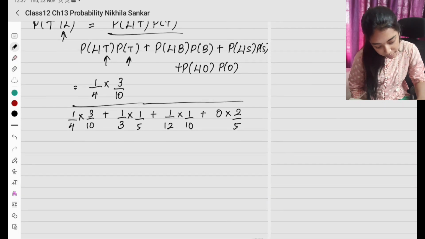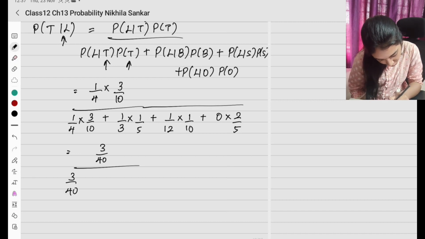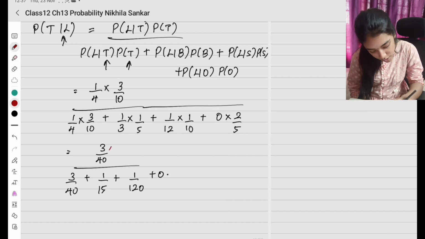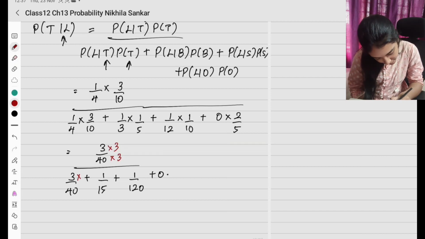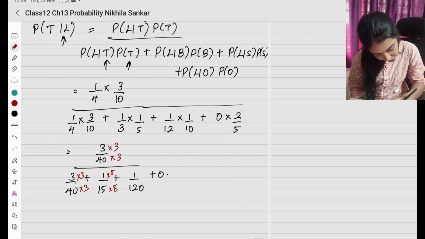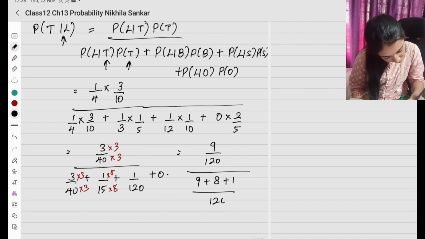Okay, this is the whole divided by. So இப்போ இங்க என்ன இருக்கு? Numeratorல I have 3 divided by 40, the whole divided by 3 by 40 plus 1 by 15 plus 1 by 120 plus 0. இப்போ இந்த இடத்துல LCM என்ன இருக்கு? 120. So what can I do? I can multiply by 3, 3, 3, 3. So 15 is going to be into 8. So இப்போ LCM என்ன? 120. So I'm going to have 3 3s are 9 divided by 120. The whole divided by 3 3s are 9 plus 8 plus 1 the whole divided by 120.